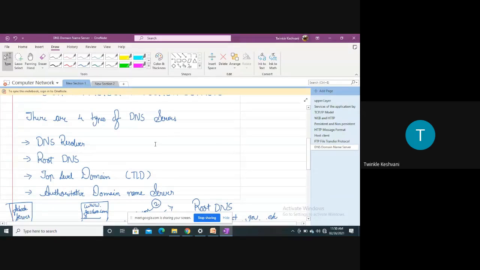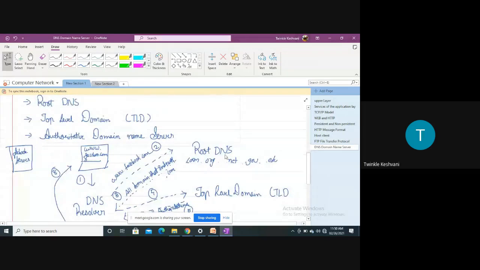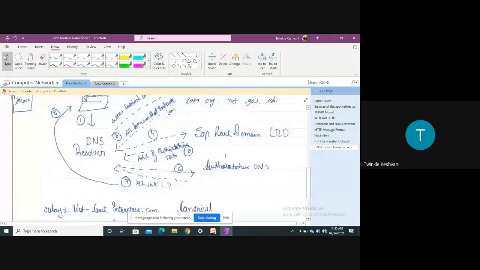These are the 4 types of DNS servers through which the user query will be fired from the source point to the destination point. From these types of DNS, we will also understand how this DNS works, right? Now let's go through one example for your better understanding.